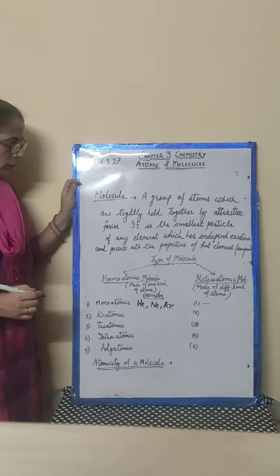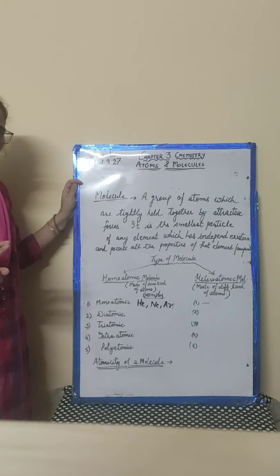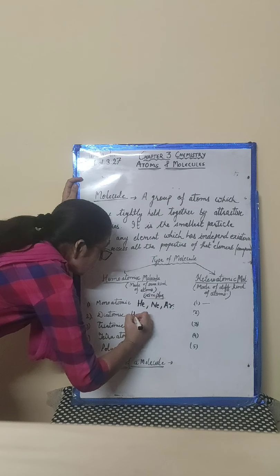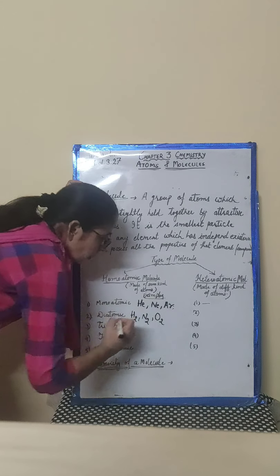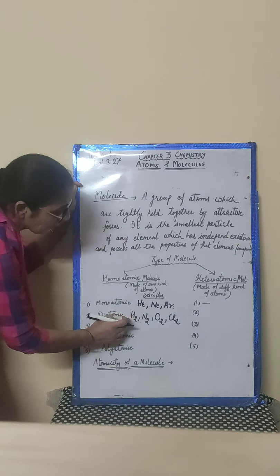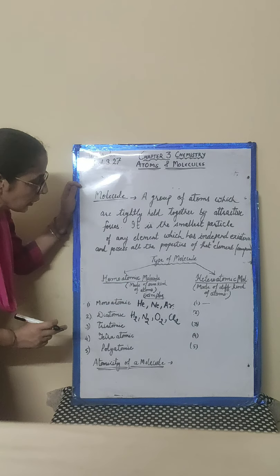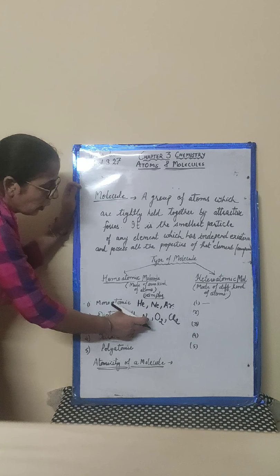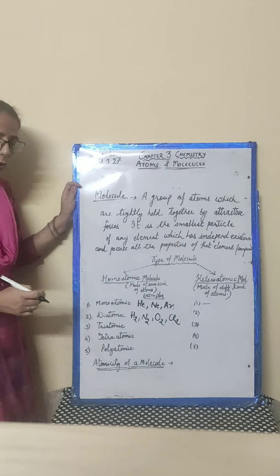Now about the diatomic. What are the diatomic molecules? Di means two, having two atoms. If a molecule has two atoms, then it is called a diatomic molecule, like H2, hydrogen gas, N2, nitrogen gas, oxygen O2 gas, Cl2, chlorine gas. I am always taking the same kind because this is a homoatomic molecule, a molecule of the same kind of atom. H2 means two atoms of hydrogen, N2 two atoms of nitrogen, similarly two atoms of oxygen or two atoms of chlorine.